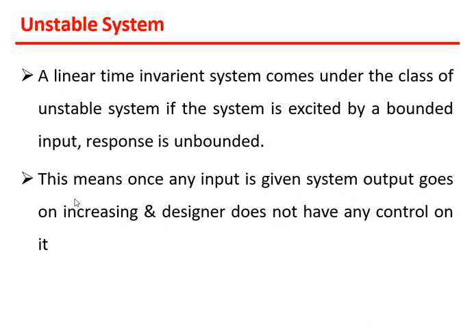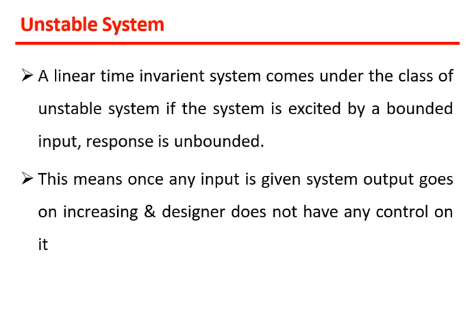Secondly, this means once any input is given to the system, the output goes on increasing and the designer does not have any control over it. Okay, so whenever the designer gives any input and the output goes on increasing, the designer does not have any control over that, so how to decrease that and all. Okay, so the designer doesn't know why that output is increasing continuously. Okay, so some mistakes may be there, and those must be reduced to convert that unstable system into a stable one. Okay, so such a system is called unstable. So whatever we have seen is exactly opposite to the stable system, that is unstable.